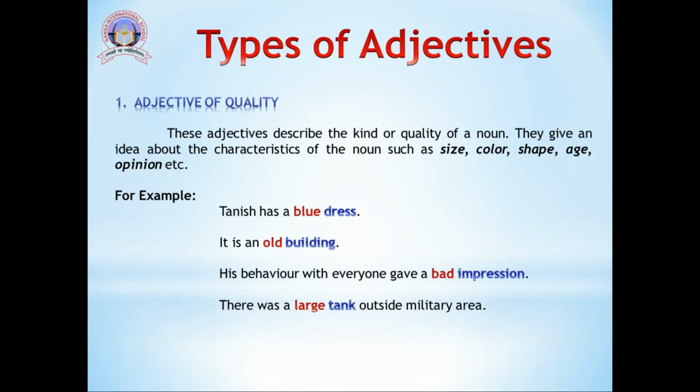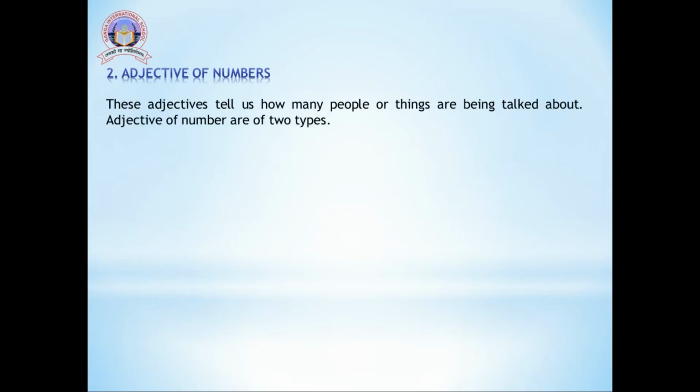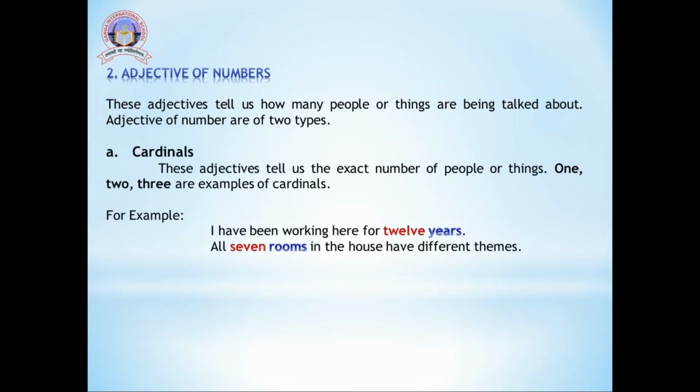Next let's see the second type, adjectives of number. These adjectives tell us how many people or things are being talked about. An adjective of number is of two types. First, cardinals. These adjectives tell us the exact number of people or things. 1, 2, 3, 4 and up to 100, 1000. Any number can be cardinal.